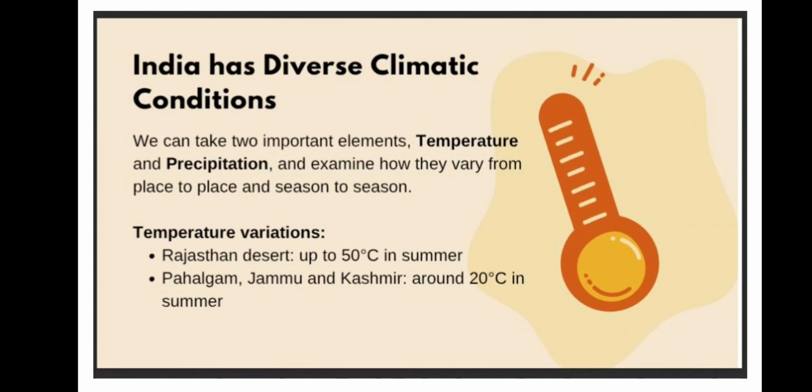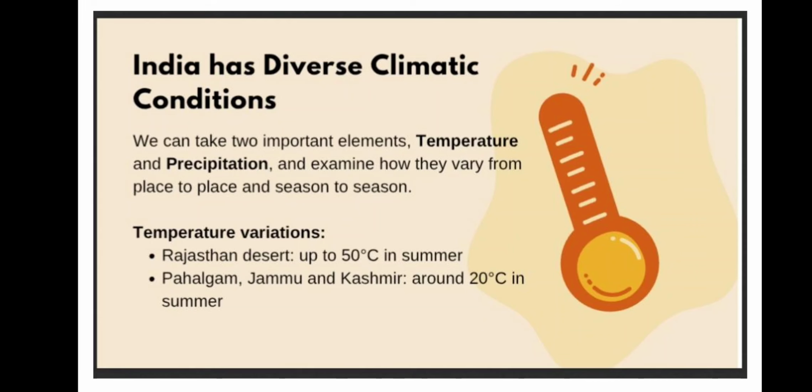When we talk about temperature, as I told you, in India we have variation of temperature in the same period of time. Like in the Rajasthan desert, the western part of Rajasthan, in summer time the temperature rises up to 50 degrees Celsius.